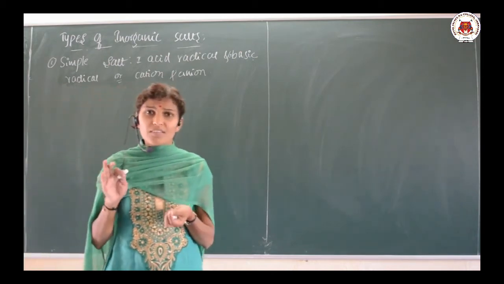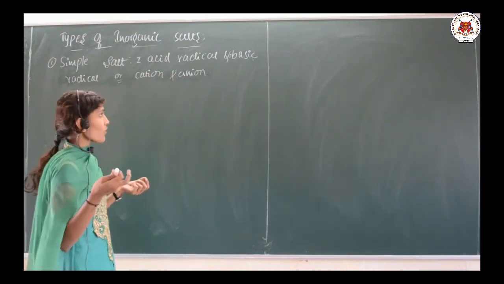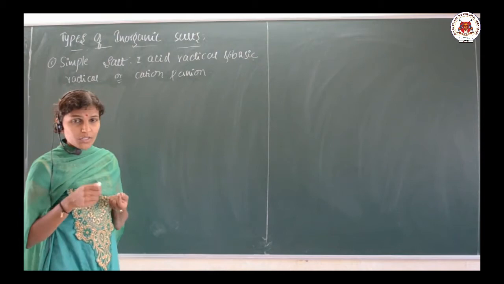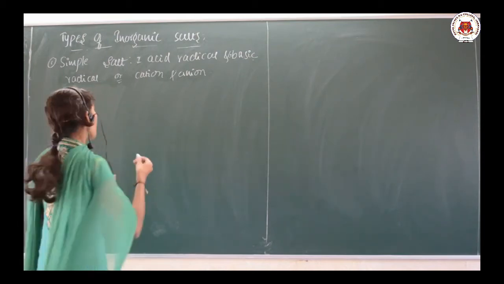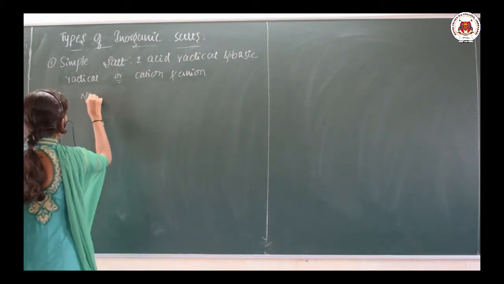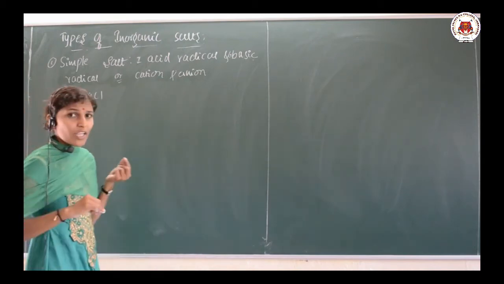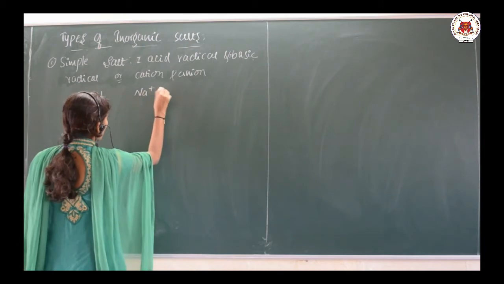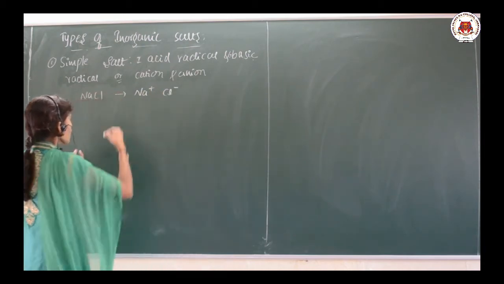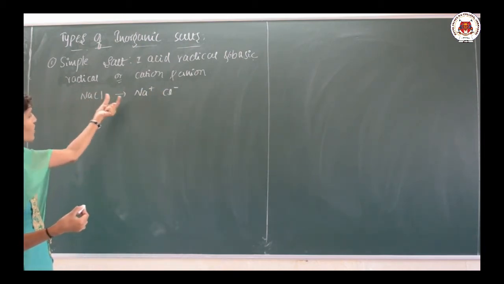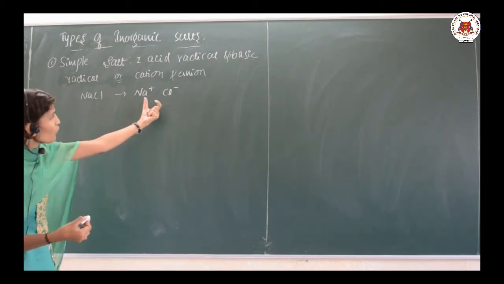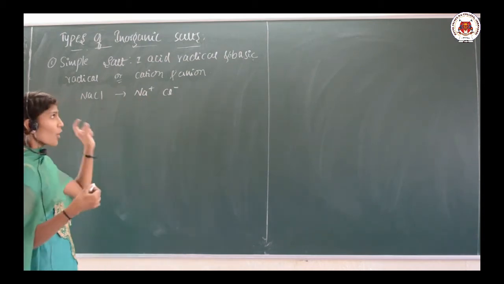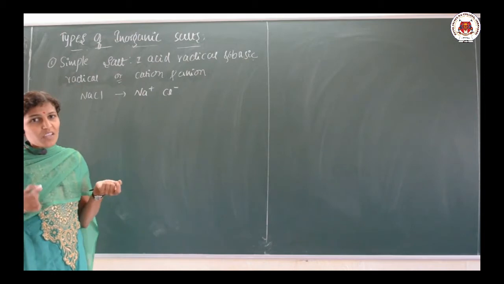A very simple example is the table salt we use, or we can say common salt. NaCl is an example of a simple salt. When you dissolve NaCl in water, it gives us Na+ and Cl-. So NaCl is a simple salt because it is composed of one cation and one anion.